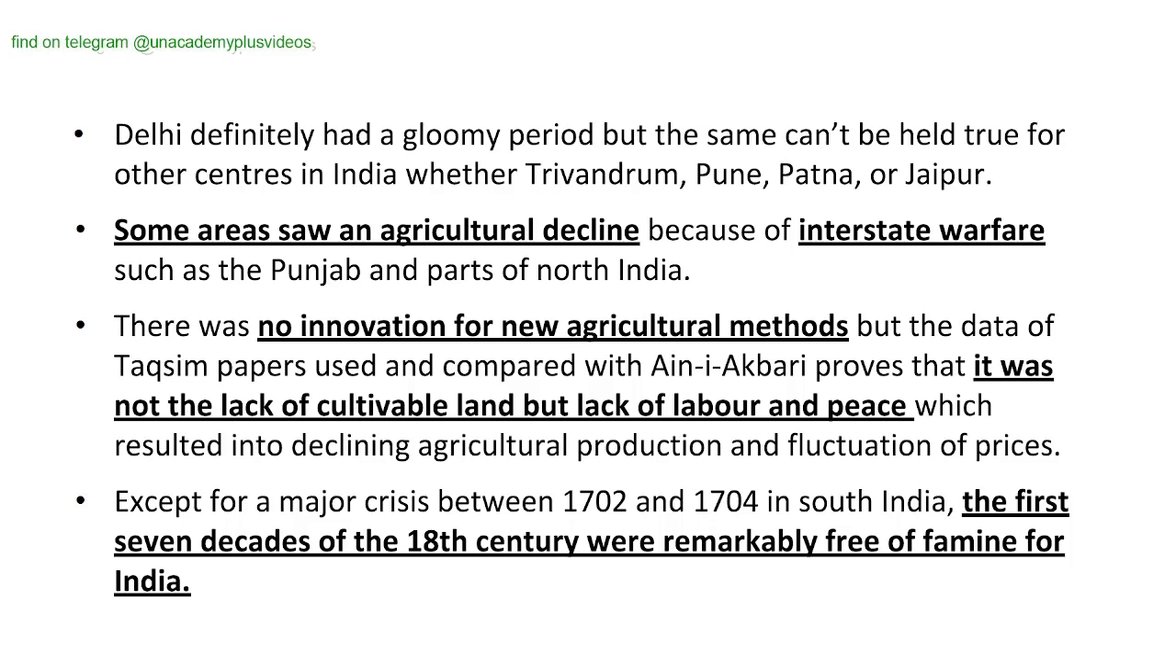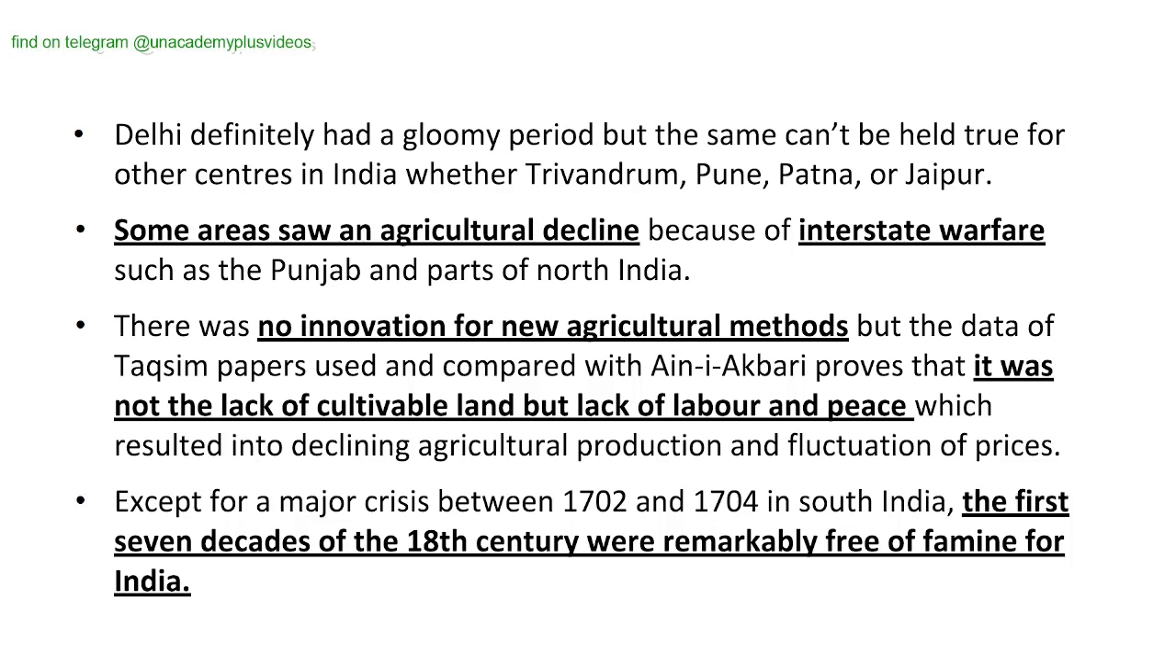There was no innovation in agricultural methods, but the data of the Taksim papers, used and compared with the Ain-i-Akbari, proves that it was not the lack of cultivable land but the lack of labor and peace which resulted in the decline of agricultural production and the fluctuation of prices.